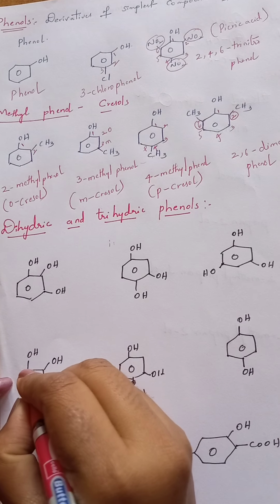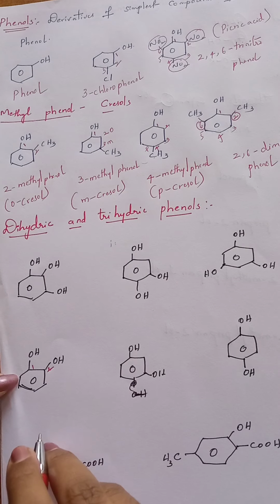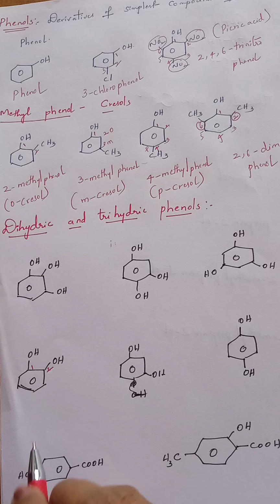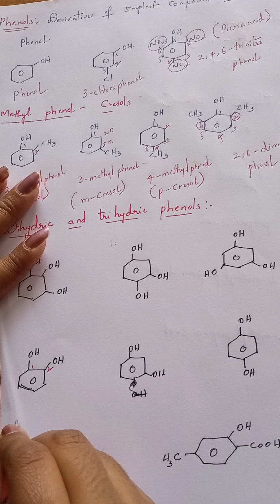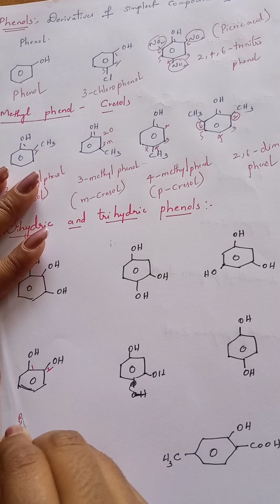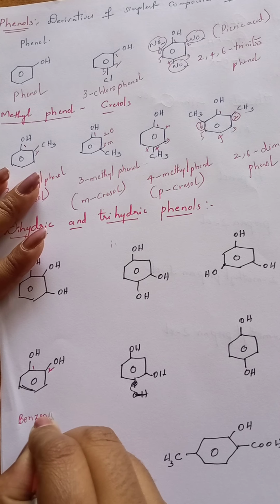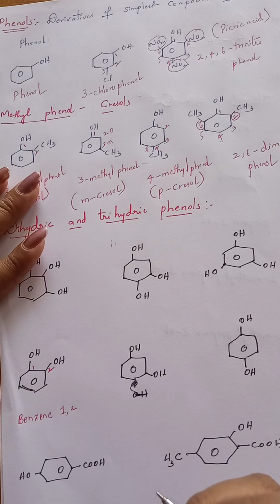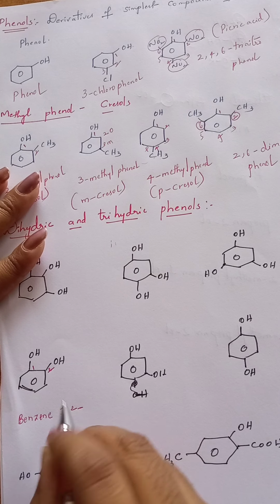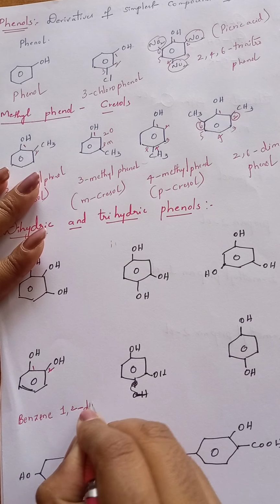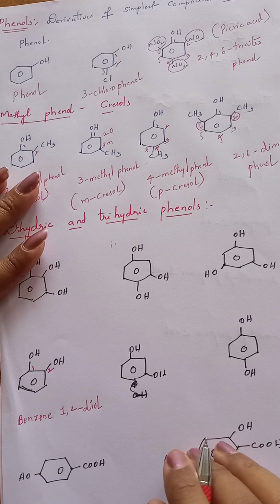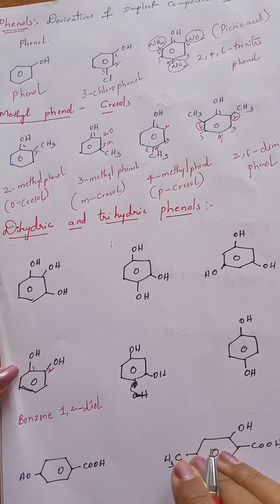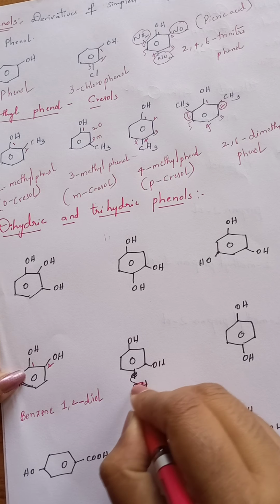Now here you can see this is the first position and this is the second position. So on the benzene ring, the first and second positions are occupied by OH groups. Then we can write it as benzene-1,2-diol. At the first and second positions OH groups are present. Since 1, 2 are there, we have to use di. OL is the suffix for alcohol, the hydroxy group. So benzene-1,2-diol.